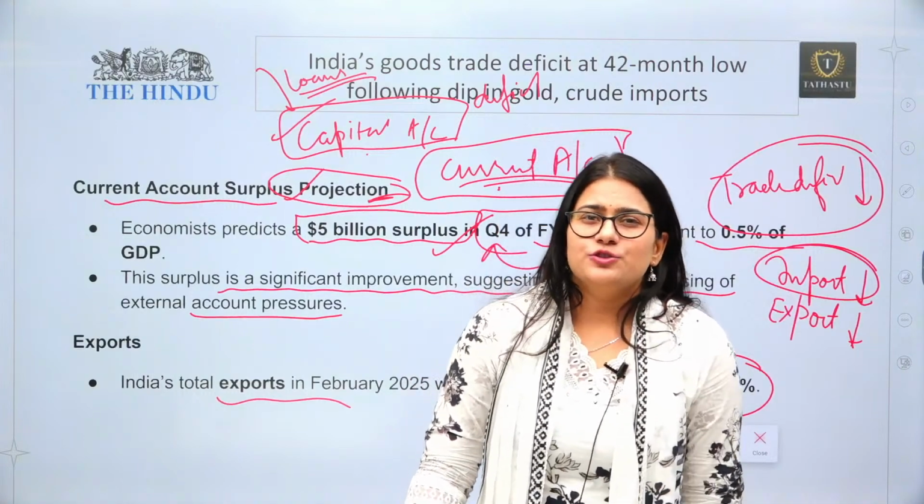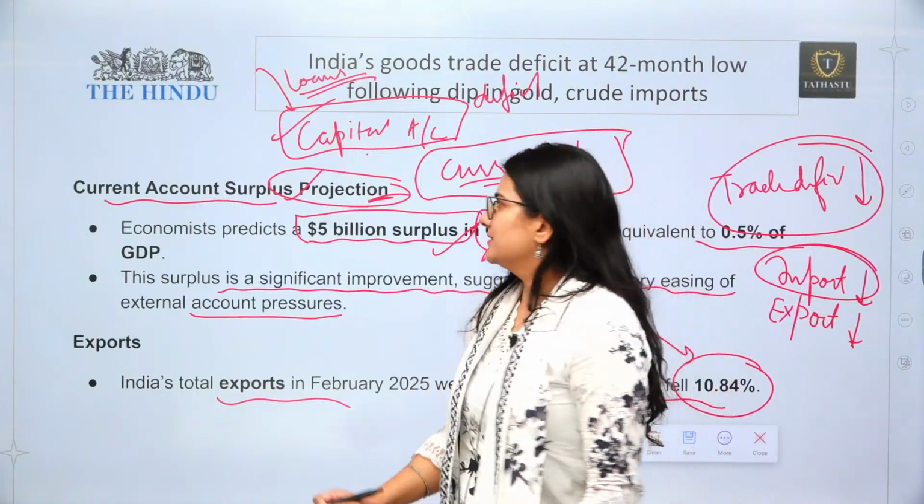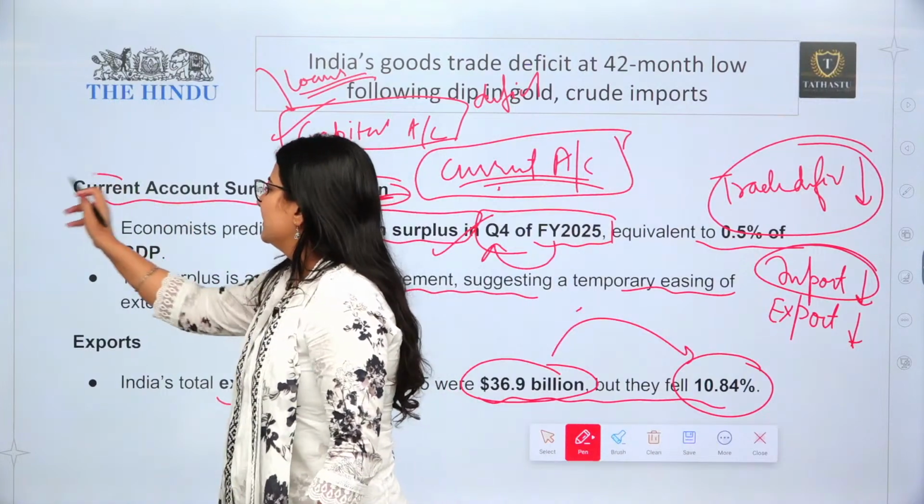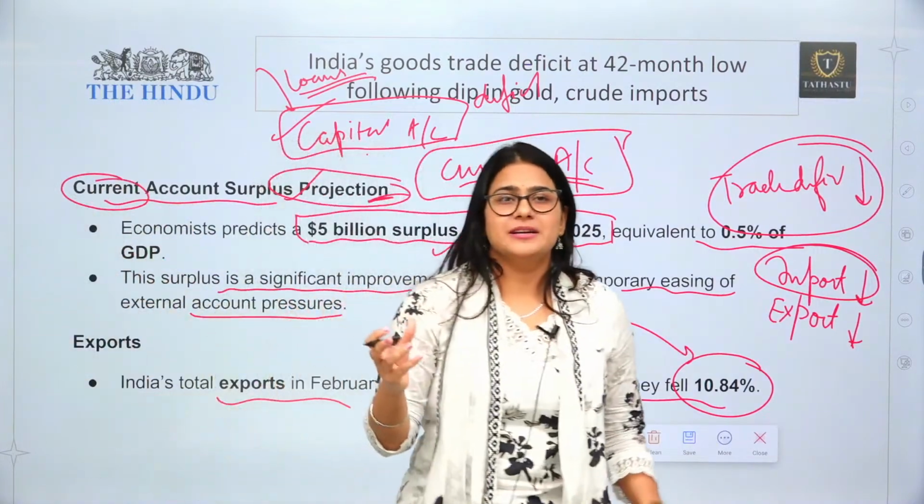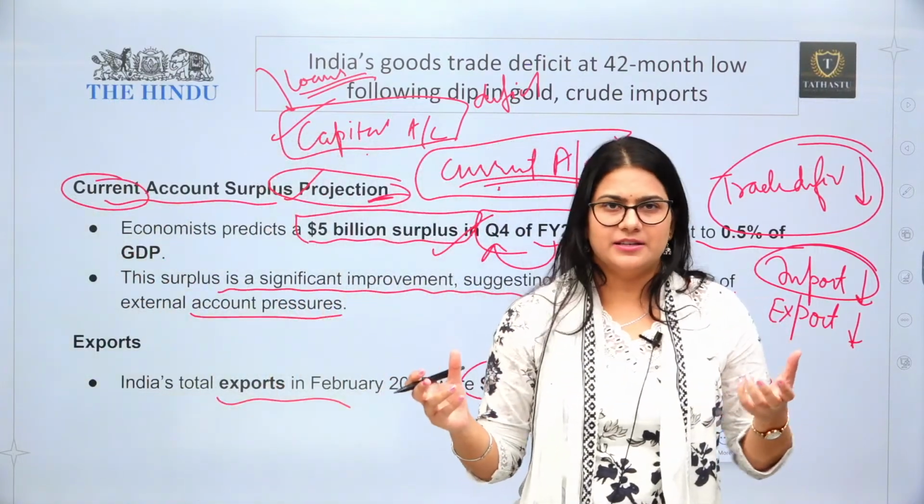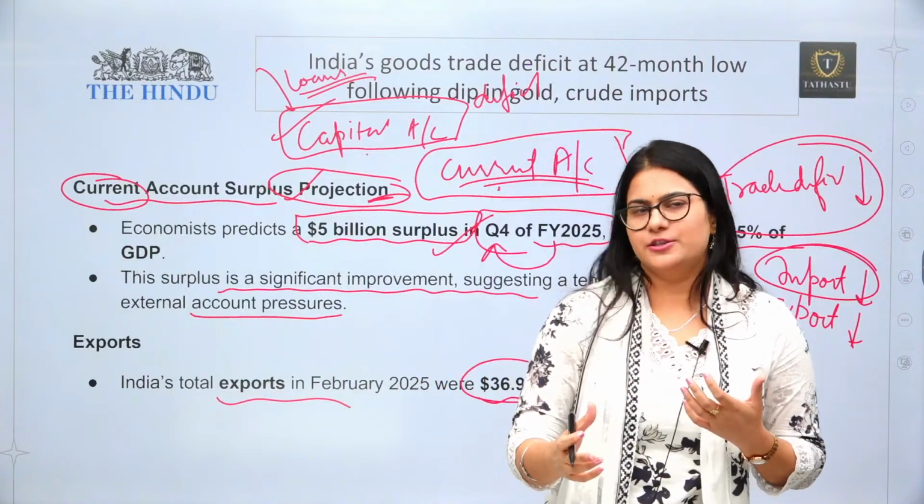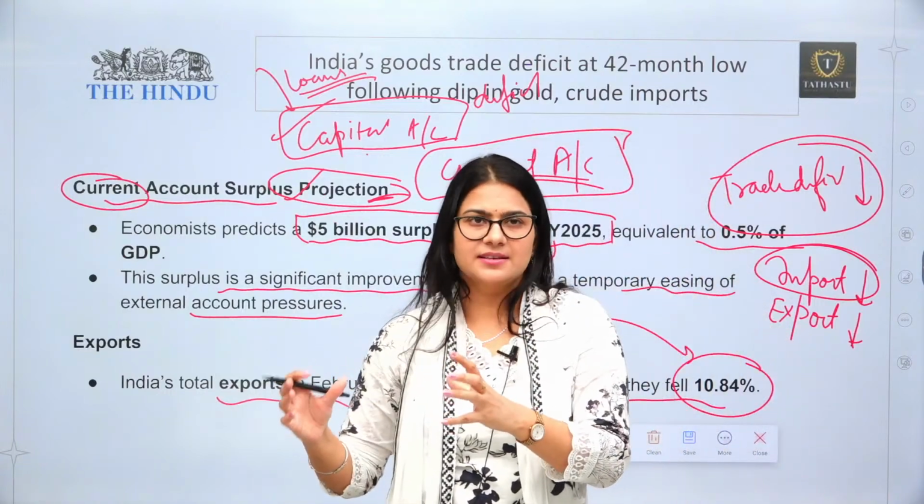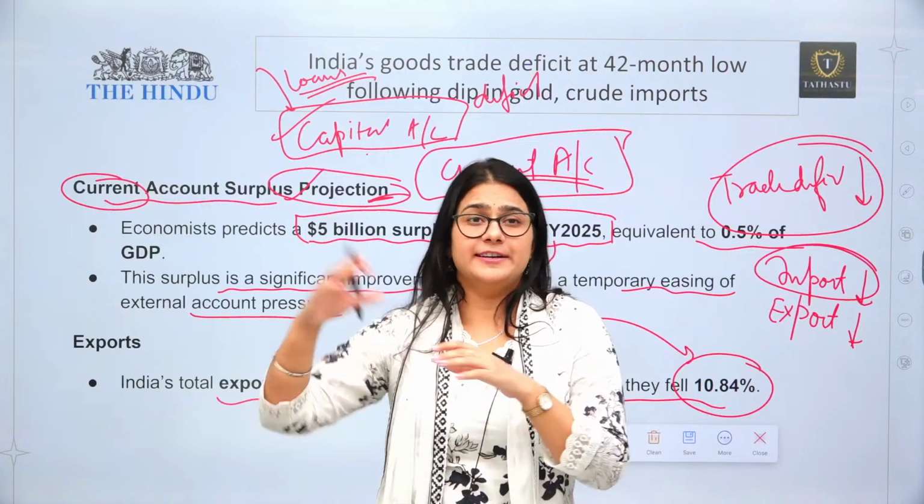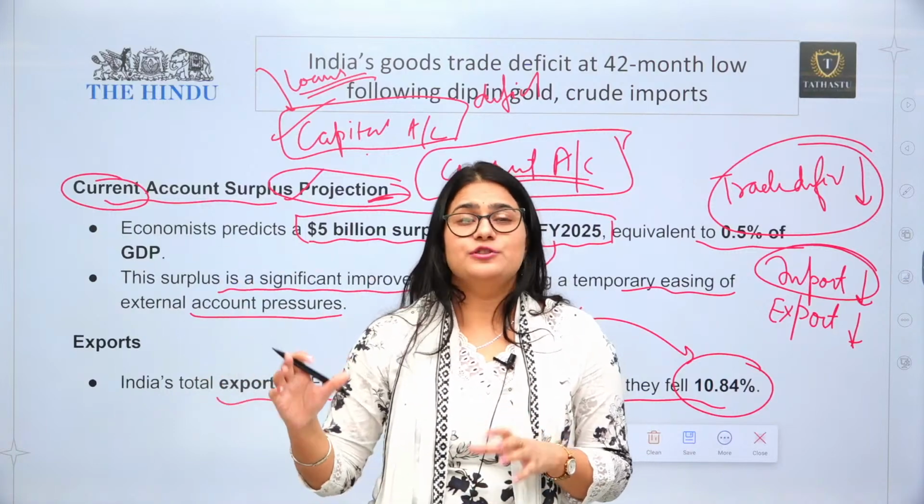Ma'am, please explain in short about current and capital accounts and what is the difference. Okay, look, you know that there is capital expenditure and current expenditure. Current expenditure means day to day. Capital expenditure means something, for example, if you have created an industry, the money which you have invested is